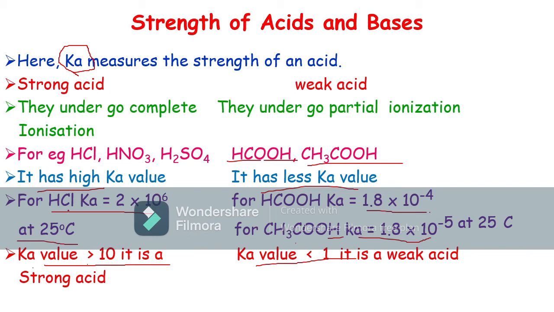Here the values are given for the Ka value of hydrochloric acid and the Ka value of formic acid. These will be asked in 1 mark questions. So you have to memorize this Ka value for hydrochloric acid, formic acid, and acetic acid.